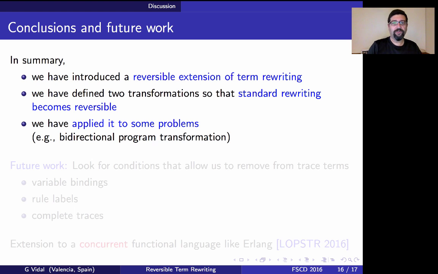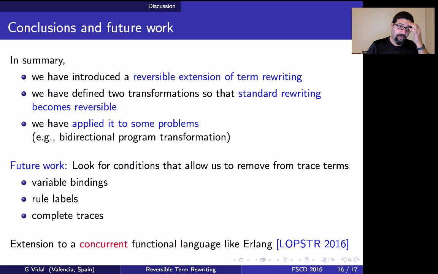We can just consider a standard rewrite relation on these instrumented systems. And finally, we have applied these transformations to some problems. In particular, in the paper, you can find an application of these injectivization and inversion transformations in the context of something called bidirectional program transformation, okay?